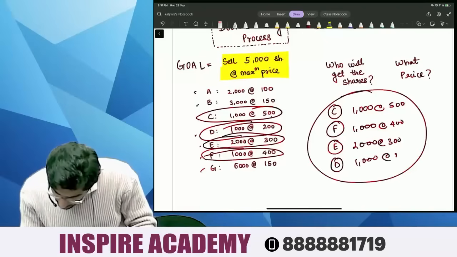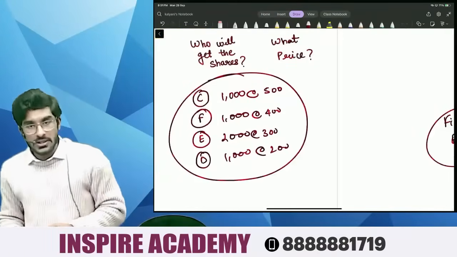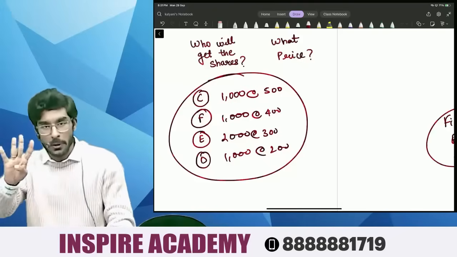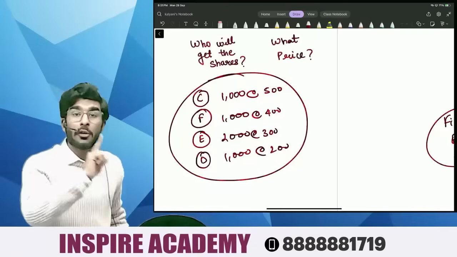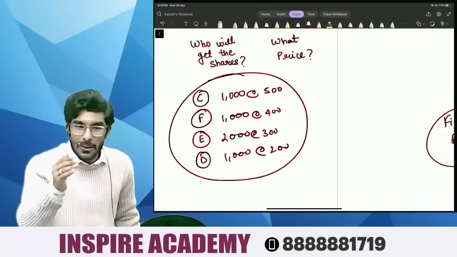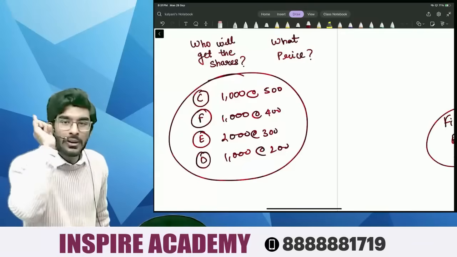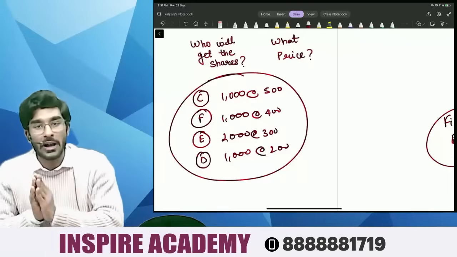1000 shares at 200 rupees. Now people, again, among these, I know that I can sell my shares to these 4 people, because these 4 people are willing to pay maximum price for my shares. Now the important question is, can I sell them shares at differential prices? No. I have to treat every single one of them equally.